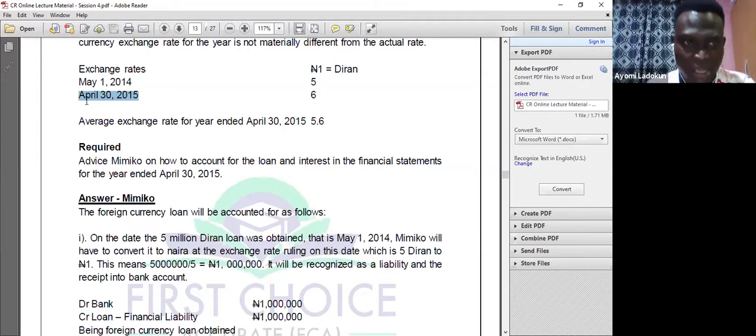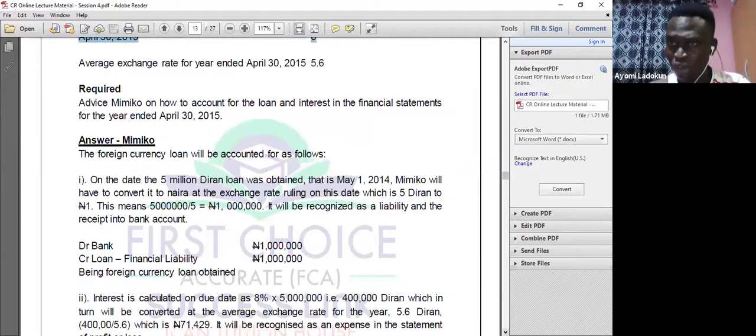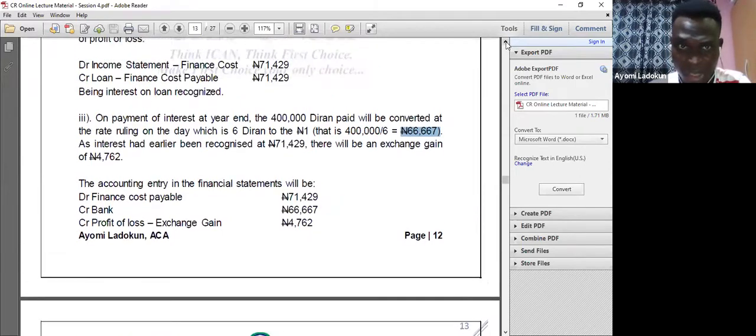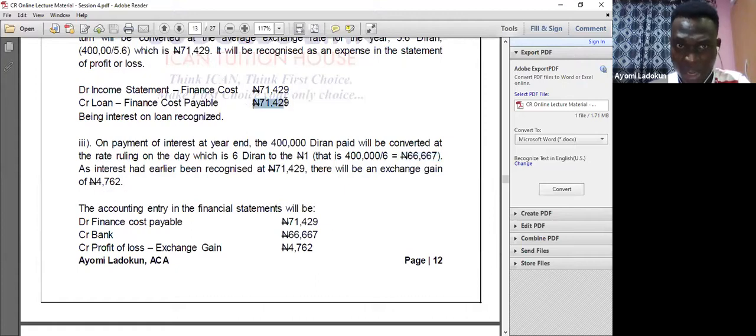So when I'm paying the first one, I have 6 here. So I'll now say 400,000 divided by 6. When I do that, I have 666,667. So you remember, I've already debited my finance cost and I credit my loan. So when I now reconvert at the year end, I use the average rate, right? That same year end I'm now paying, so the rate is now 6.